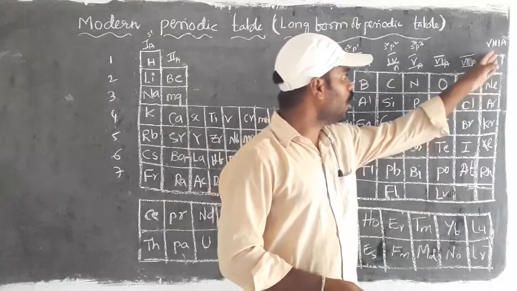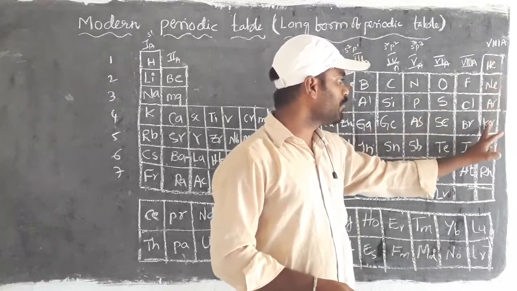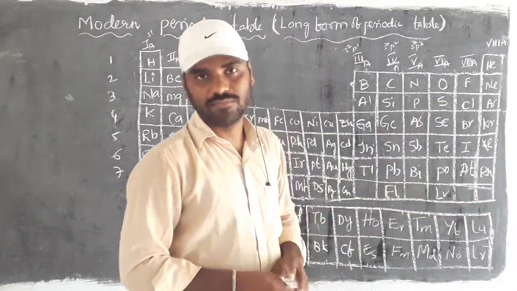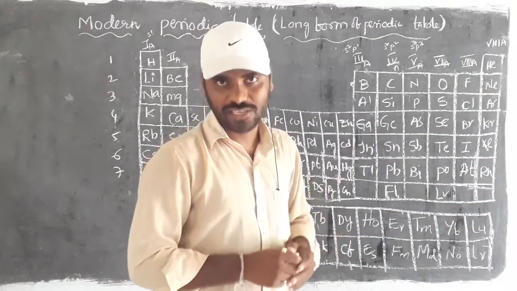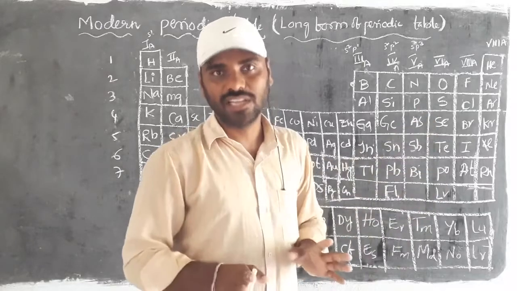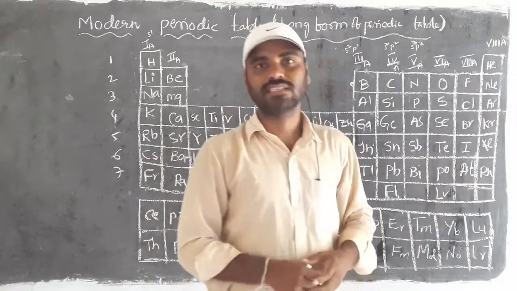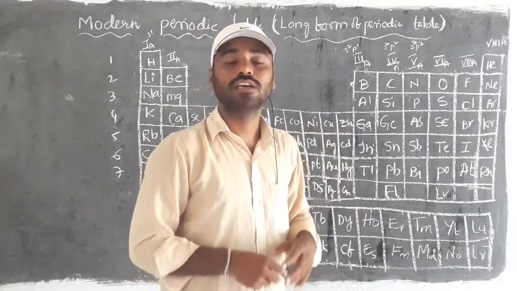And the last one is helium, neon, argon, krypton, xenon, radon, that we call the inert gases. Means they are not showing any chemical reaction in the general condition. For that we call it inert nature, means stable nature. For that, all these gases we call inert gases or 18th group elements or zero group elements.